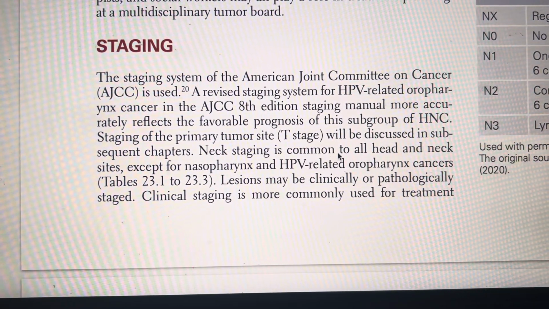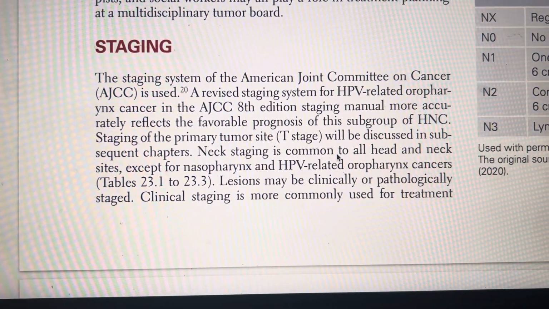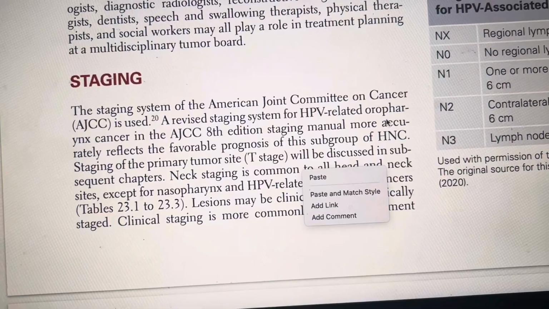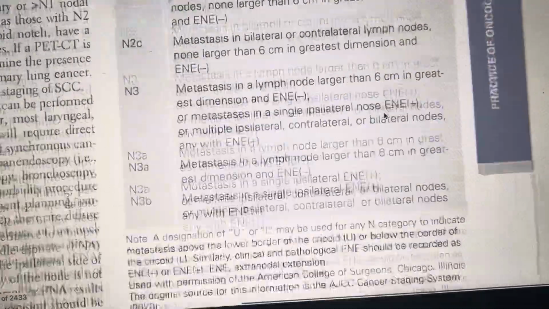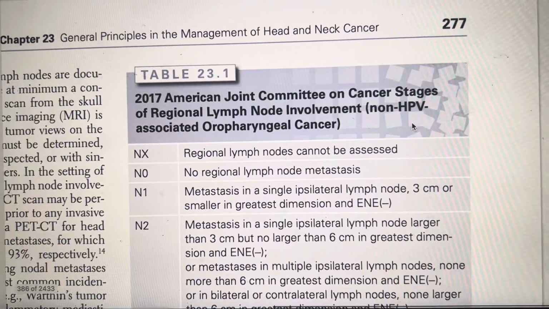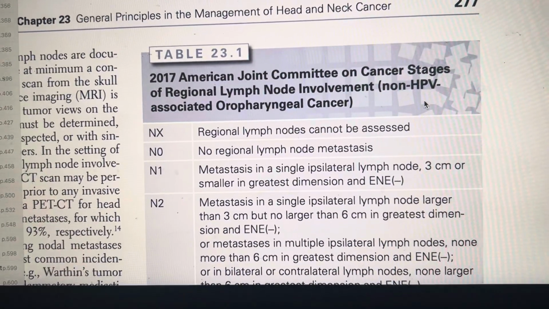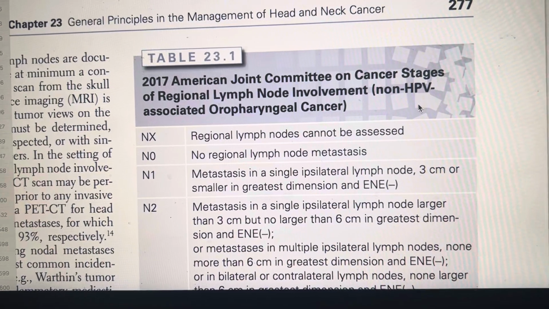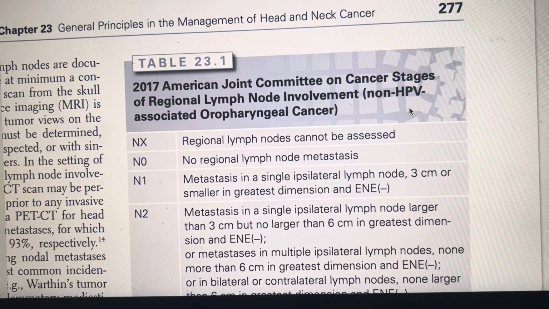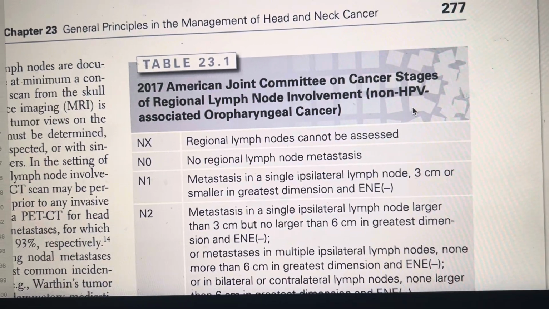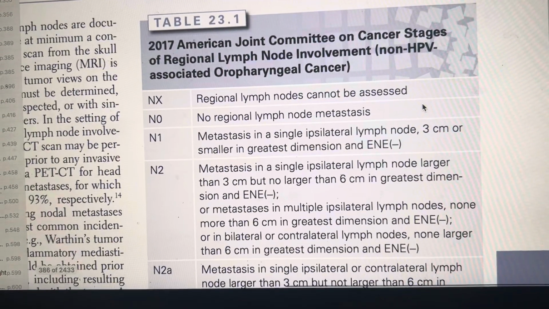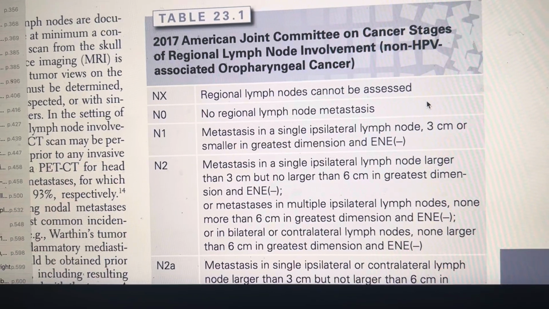Lesions may be clinically or pathologically staged. The clinical stage is more commonly used for treatment, and here we see the 2017 AJCC stage of regional lymph node involvement, that is non-HPV associated oropharyngeal cancer. NX is regional lymph node cannot be assessed. N0 is no regional lymph node mets.